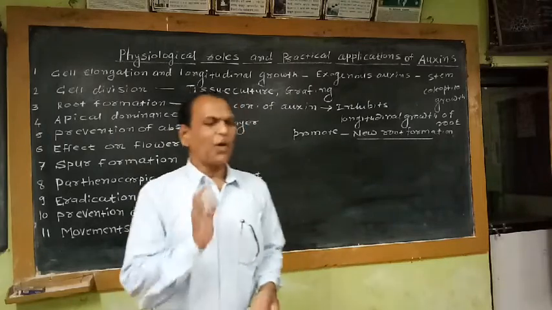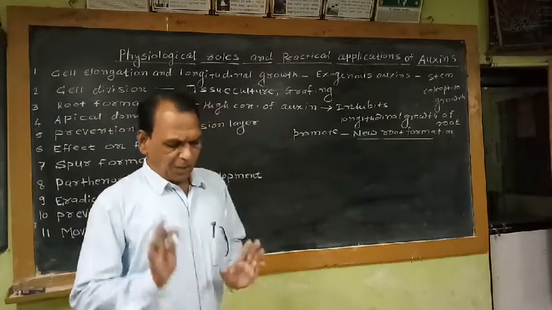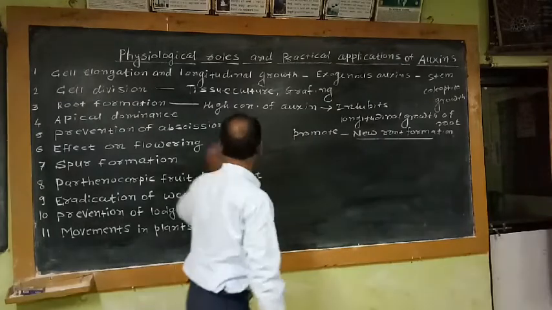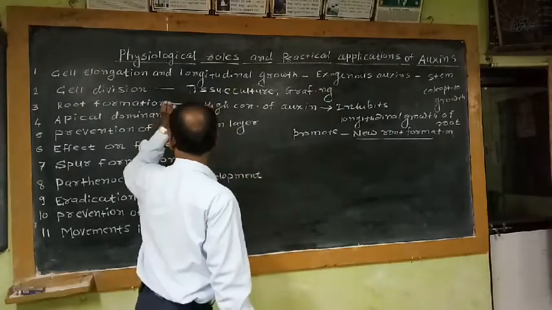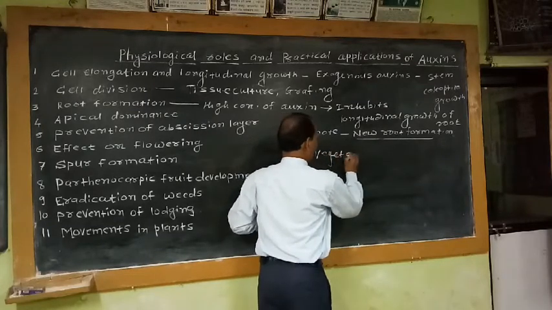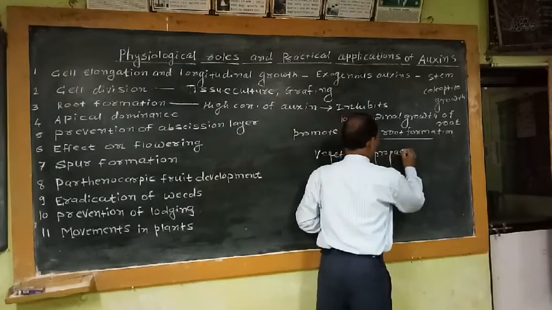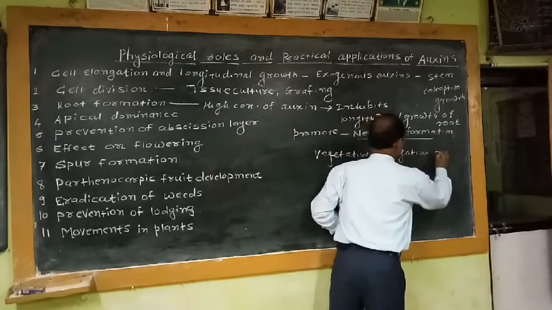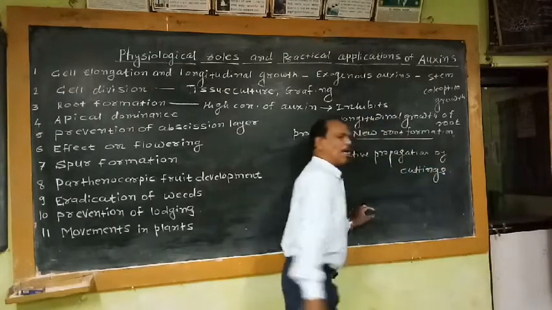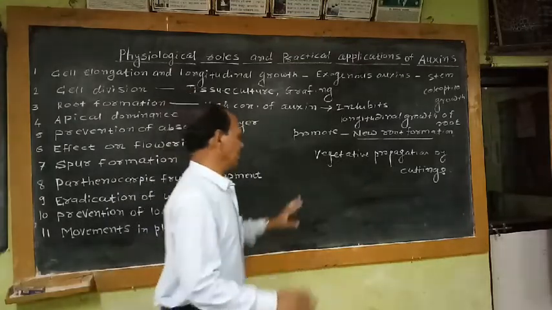This property of auxin is used in vegetative propagation of plants by cuttings.